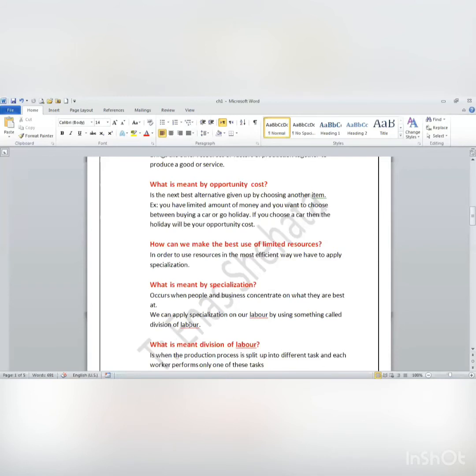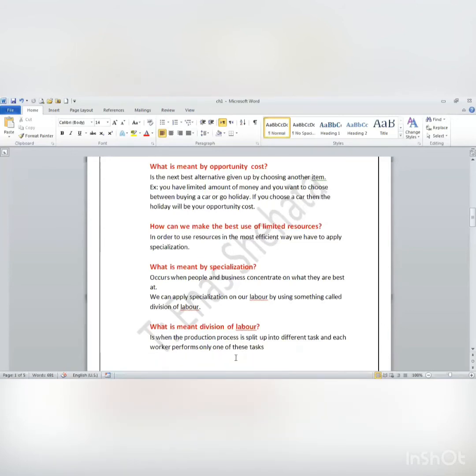Okay. So division of labor is the application of what? Application of specialization. What is meant by division of labor is when the production process is split up into different tasks. I have a production process and I'm going to divide it into small tasks, and I will give each worker a specific task. Which task? The task that he is best at.